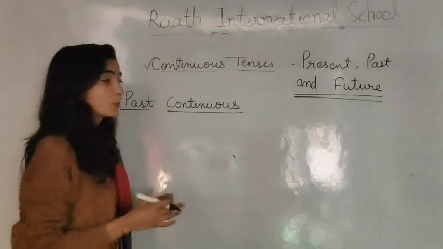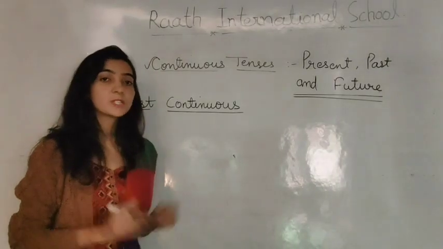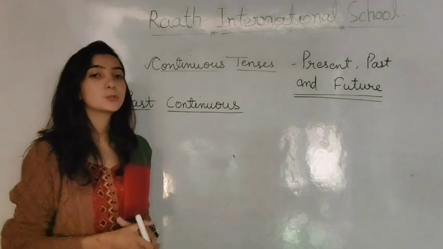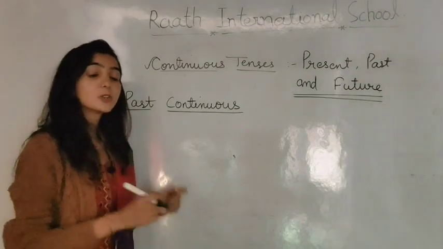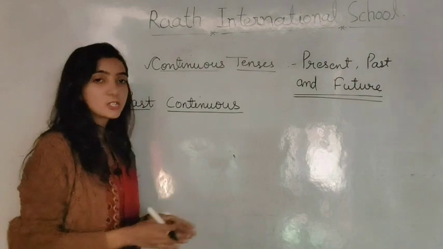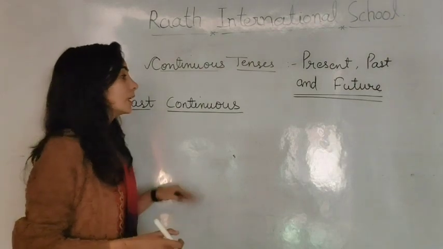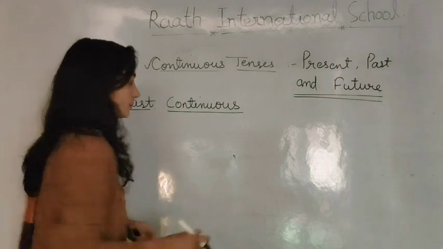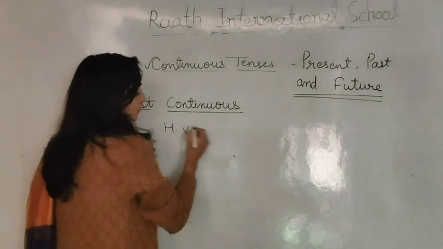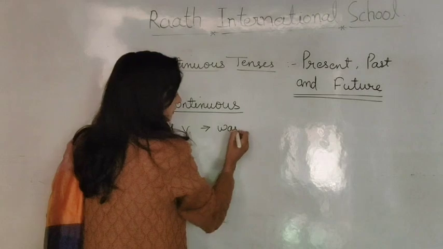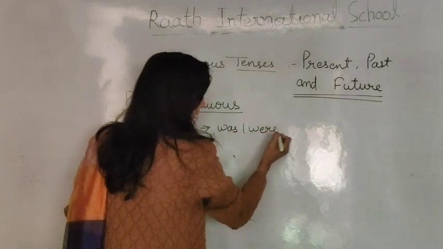Now we will talk about past continuous tense. First of all, let me tell you where you have to use past continuous. Past continuous tells us about the actions that were going on at a certain time in the past. Now the helping verbs we use are was and were.